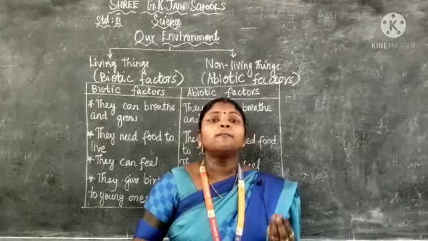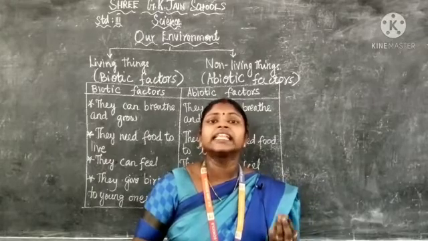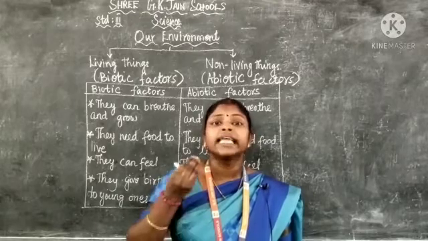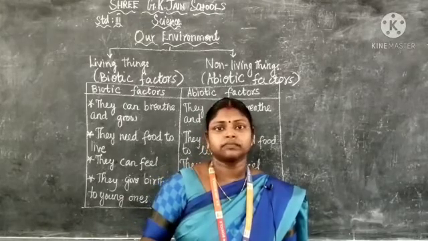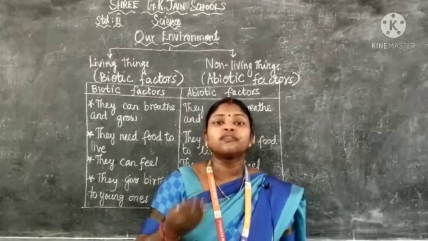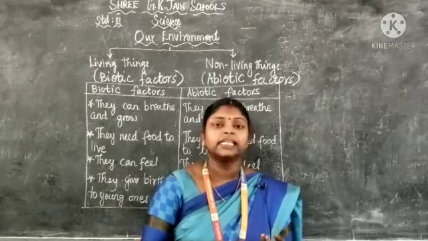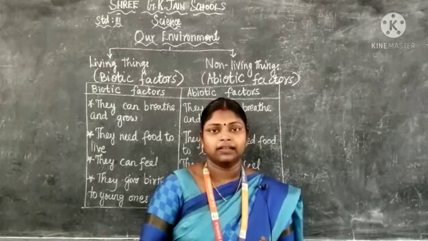Because even plants are also making their own food by themselves. In the process of photosynthesis, they can make their own food. So for that it needs water, sunlight, soil and air.